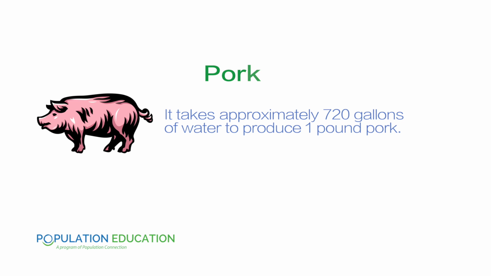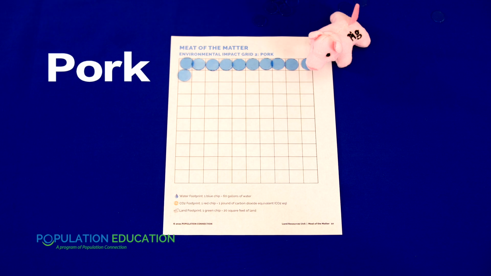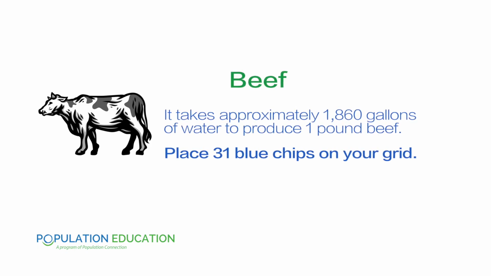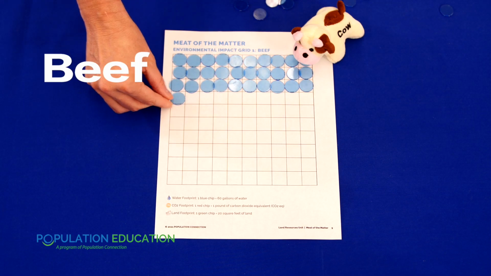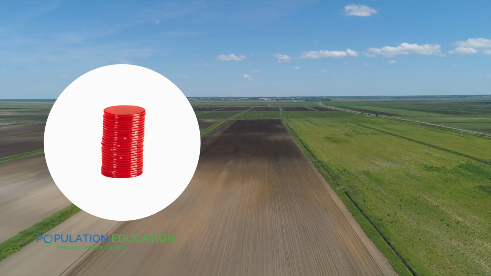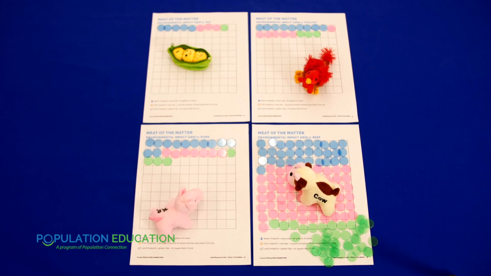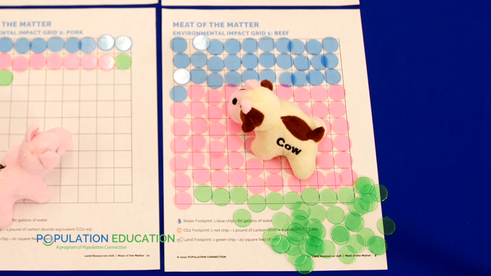It takes approximately 720 gallons of water to produce 1 pound of pork. Pork, place 12 blue chips on your grid. It takes 1,860 gallons of water to produce 1 pound of beef. You'll follow the same format for greenhouse gas impact with green chips and land use with red chips. Here are the 4 completed impact grids. But oh no, the land footprint for beef is too big to fit on the grid.